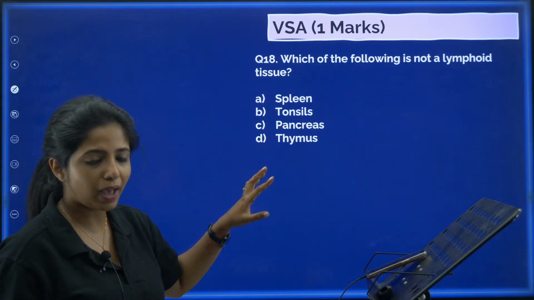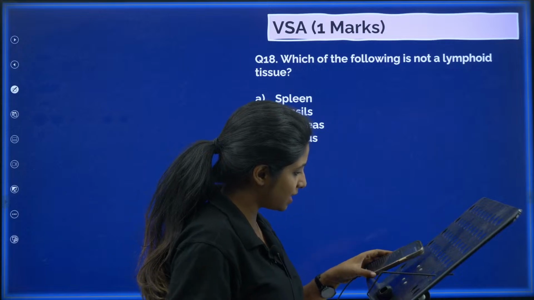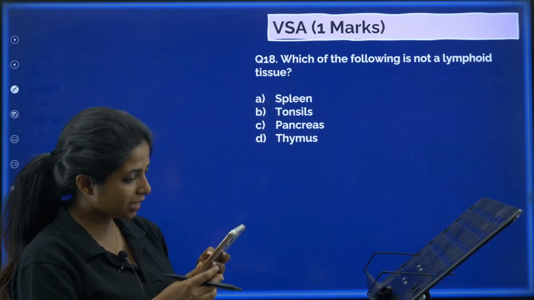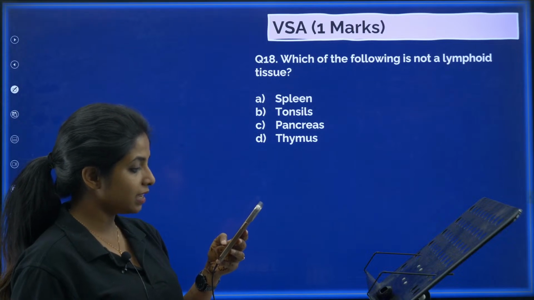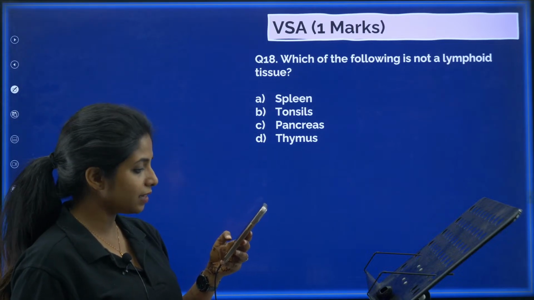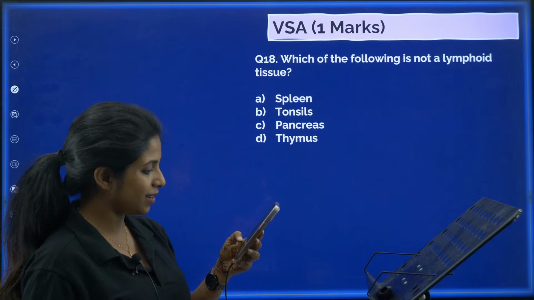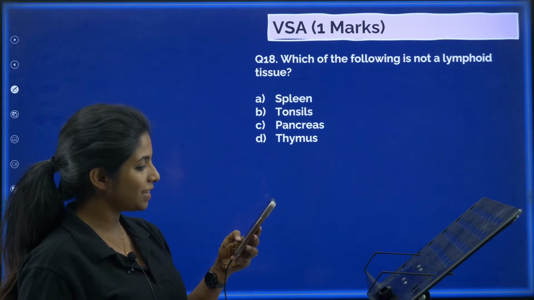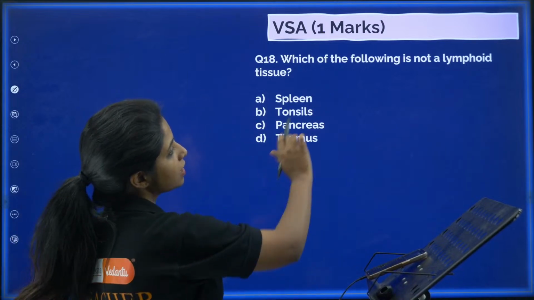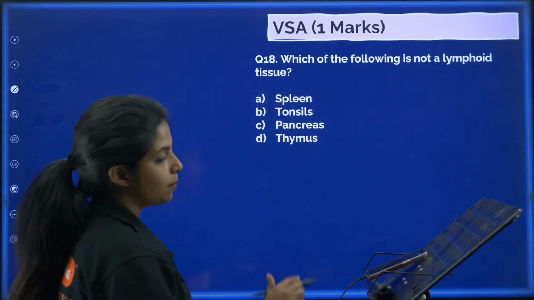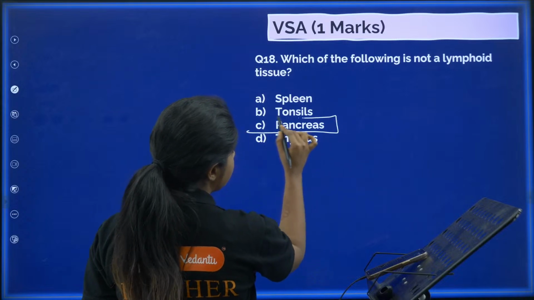Spleen, tonsils, pancreas or thymus? So let me see the answers. Pradeep says it's C, Shakatali C, Revana C, Shagufta C, Mohammed C, Yashu says it's pancreas. Yeah, so it's option C. Maruti C, Mamta C, every one of you, my dear children, you're all correct. Rest everything is lymphoid tissue. Pancreas is not a lymphoid tissue.